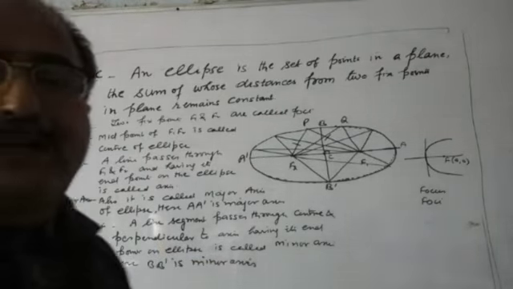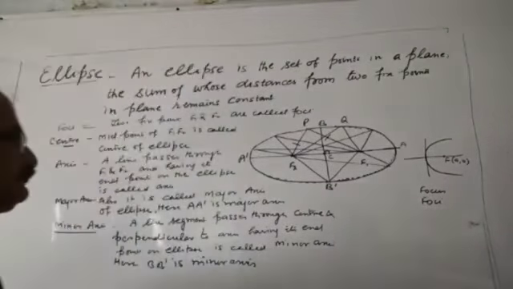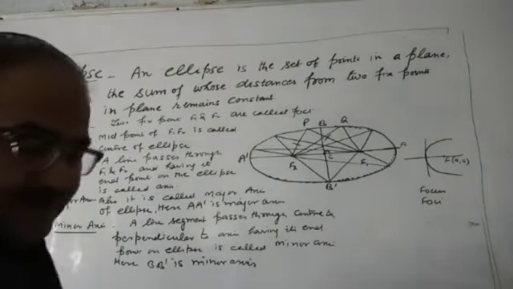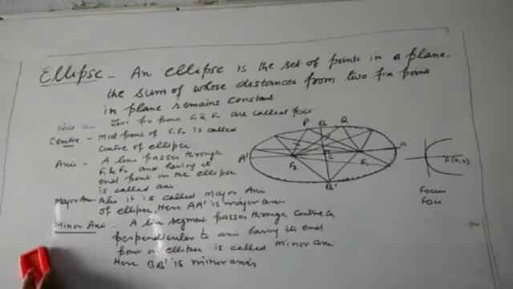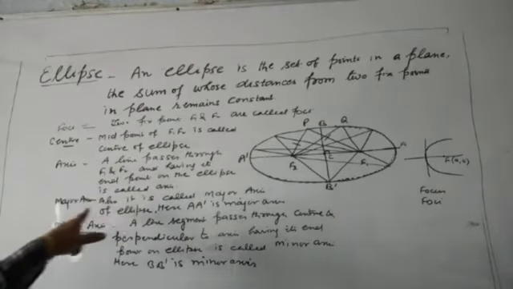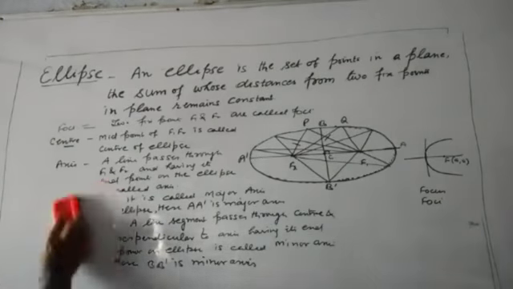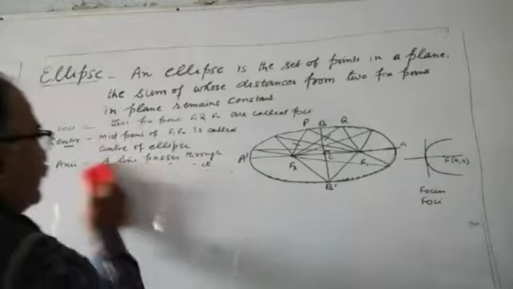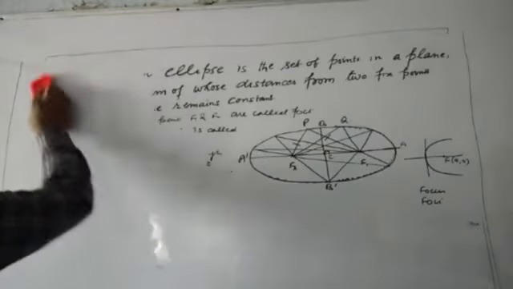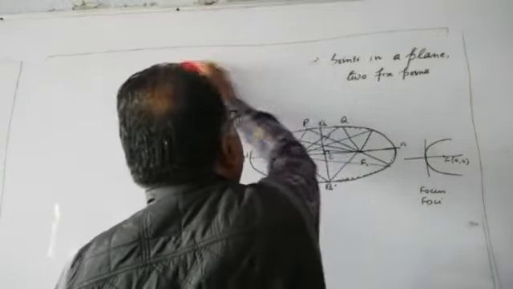BB dash is minor axis or AA dash is major axis. Now, after it, you come to know what are foci, what is center, what is axis, major axis, minor axis. And now length of major axis, length of minor axis, and distance between two foci.